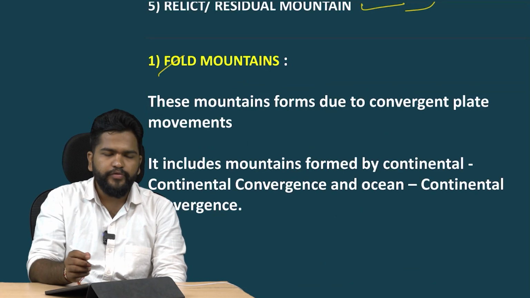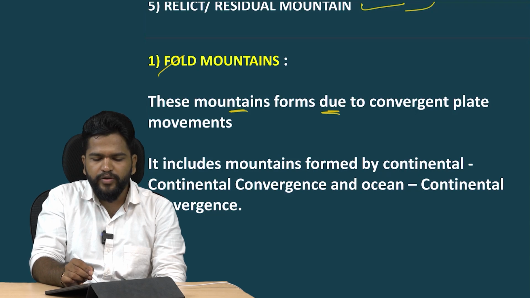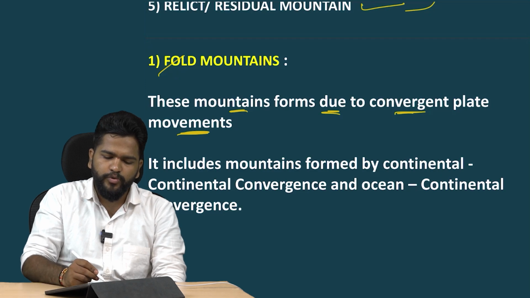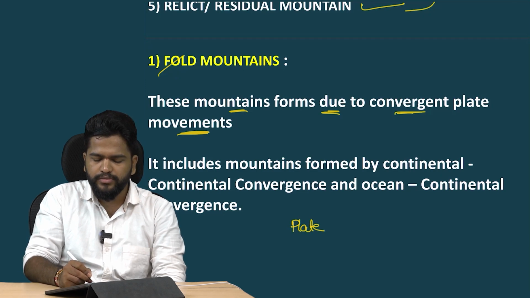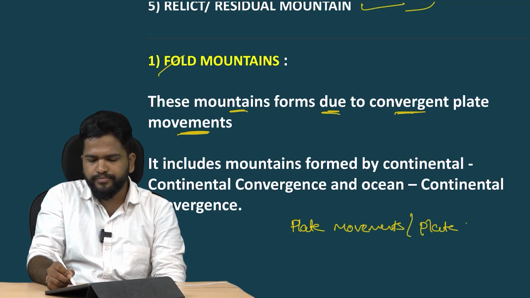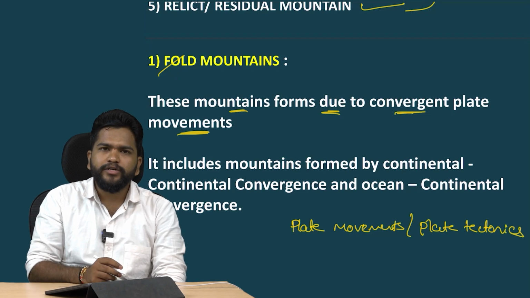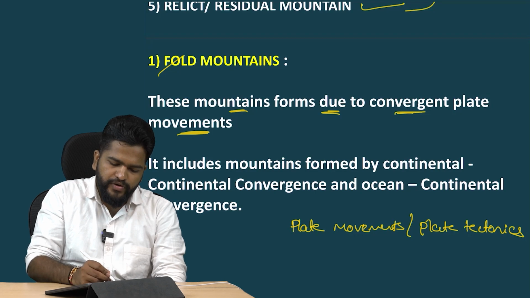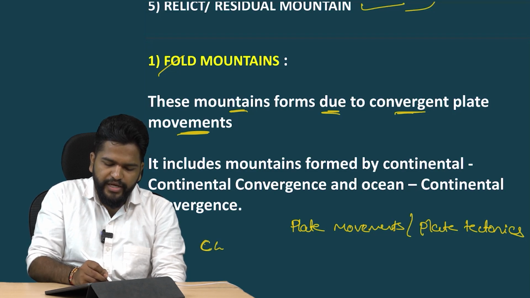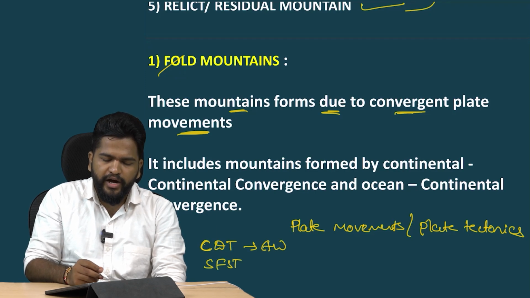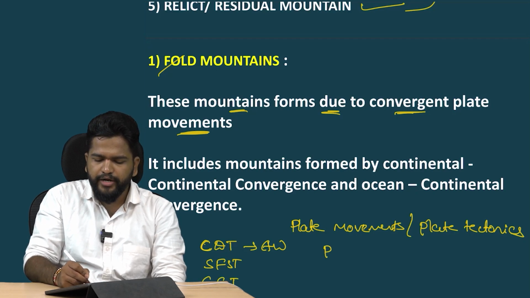Fold mountains. These mountains are formed due to convergent plate movements. So you should have knowledge about plate movements or plate tectonics. Before the plate tectonics theory, there existed earlier theories. Which are the earliest theories? First, the continental drift theory, given by Alfred Wegener. Next came the sea floor spreading theory. After that came the convectional current theory, and at last came the plate tectonic theory.